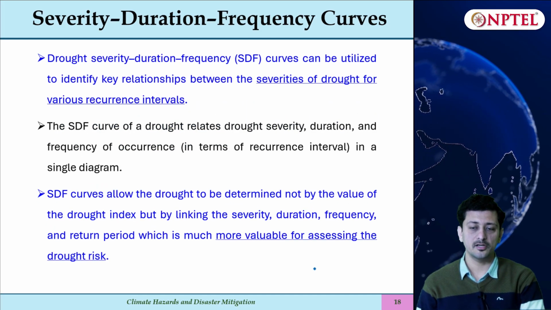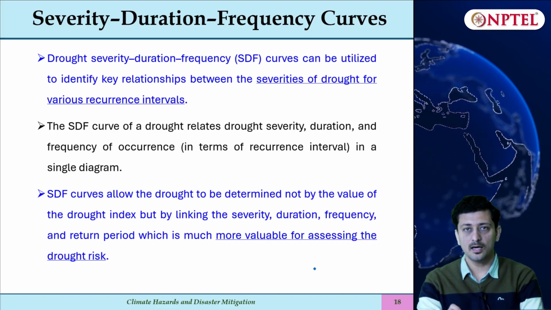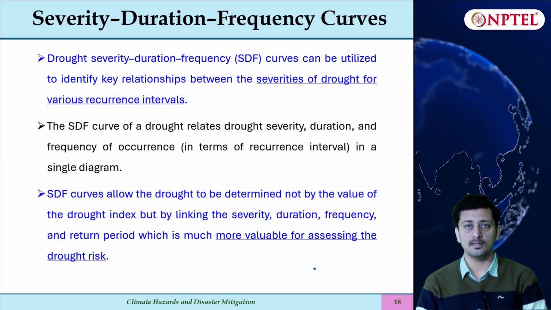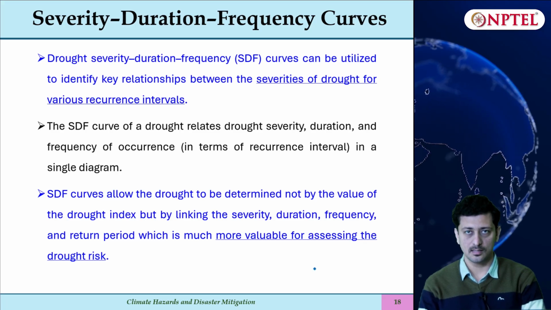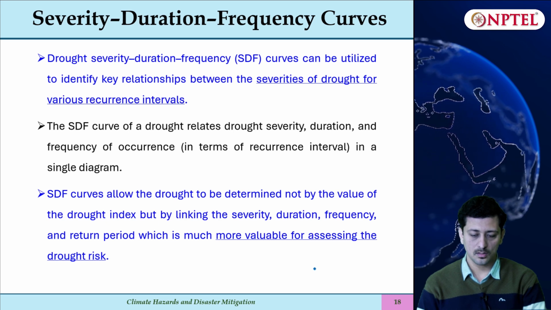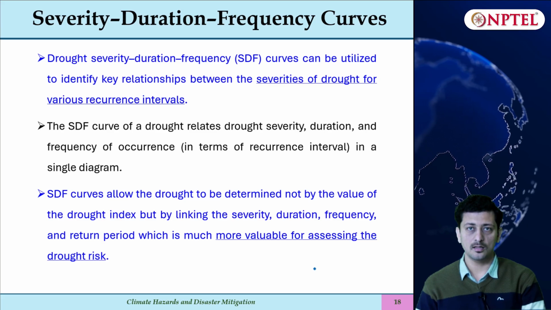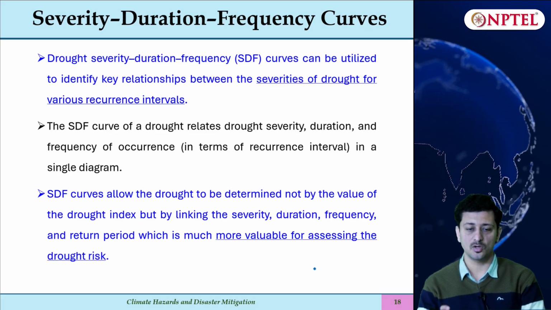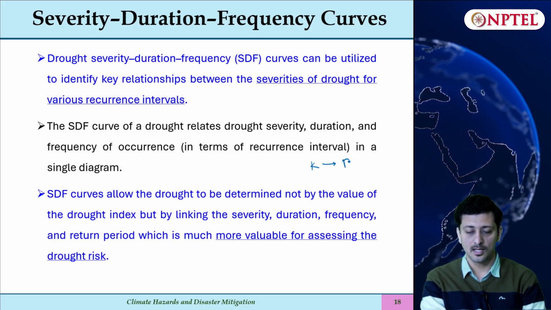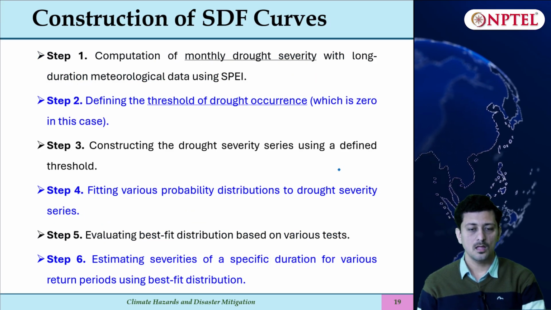Next are SDF curves, that is severity, duration, frequency curves. They provide a different perspective. Earlier we had severity and area; now they provide severity and duration. So we can find out how long this drought severity is being experienced. They are more valuable when we are assessing drought risk. If you are looking more into agriculture risk, and the drought duration is longer, let us say it goes from Kharif to Rabi season, then the duration perspective comes into picture when assessing the risk. So what are the steps?